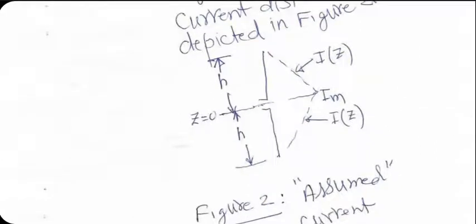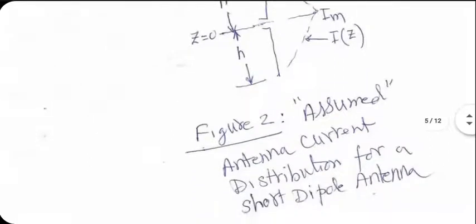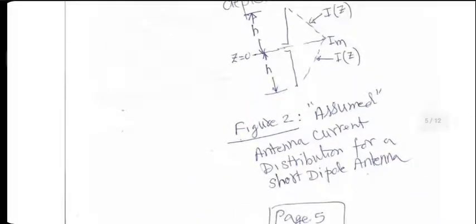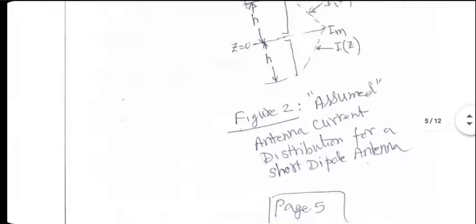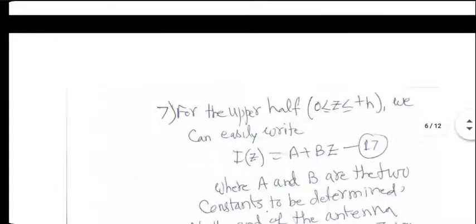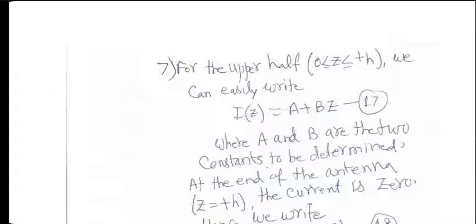On the top half, I have a current beginning at 0 at the top and coming to maximum at z equal to 0. The same thing happens in the bottom half also, but here the equation will turn out to be different. Let's see how we do that. In the top half, let me say that current is written as A plus Bz, where A and B are two unknowns.